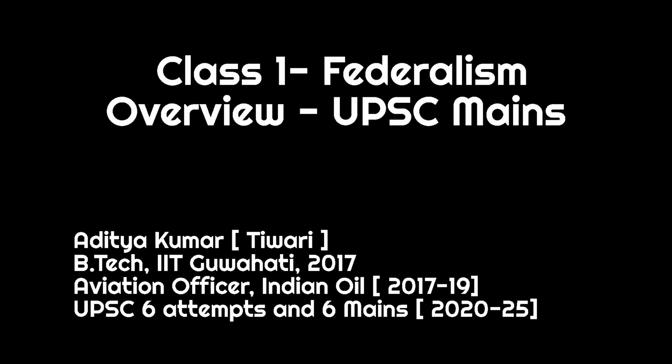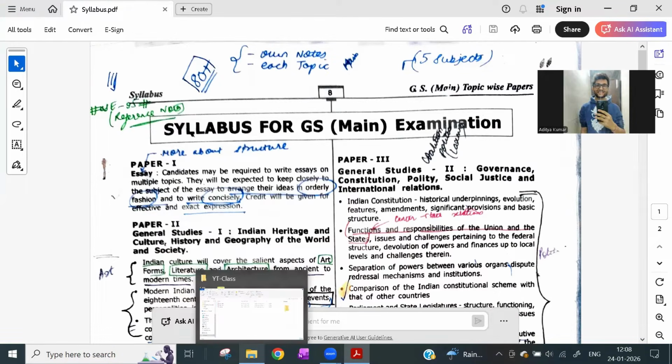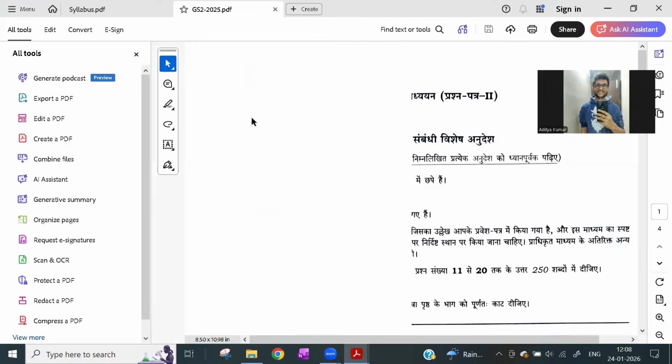I have given UPSC between 2020 till 2025. So I'm here to share my learnings with you and make your mains preparation more structured and template driven. I'm going to start with the lecture on federalism. So this is the syllabus and then this is the 2025 question paper.